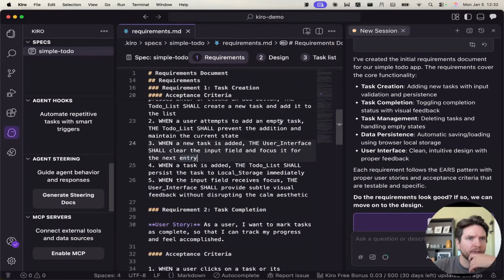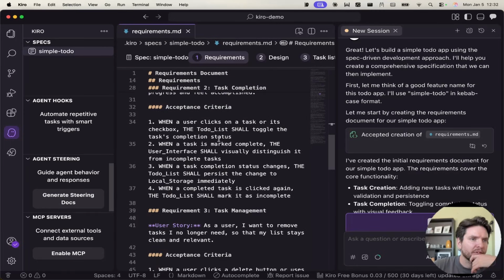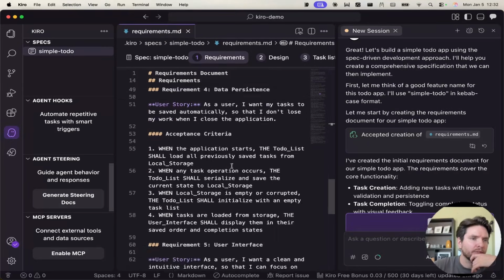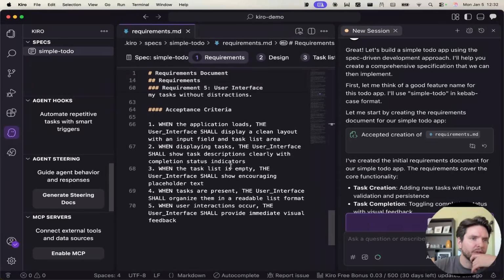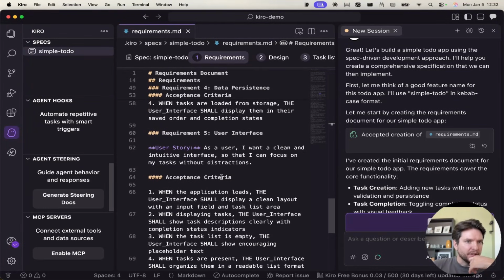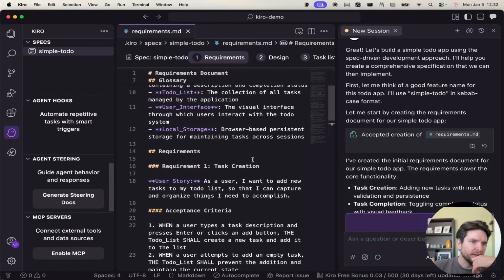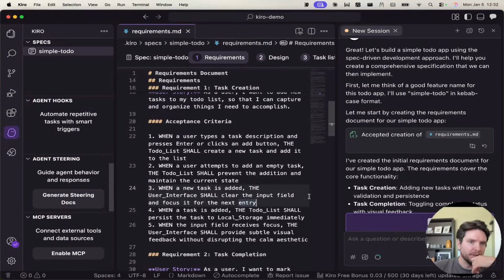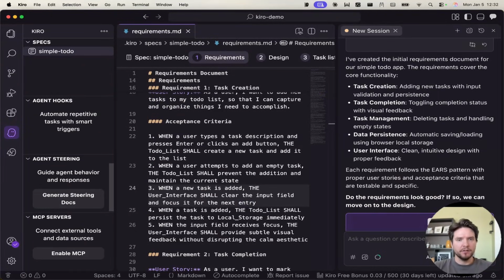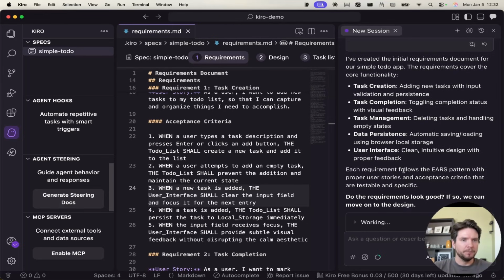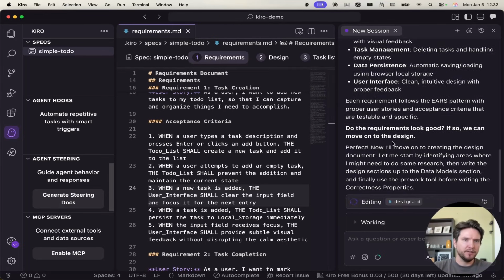Design, let's close that out. So basically like user stories, but not quite. 5 requirements with acceptance criteria. I mean, that's good. I don't see any kind of validation here yet, except for the acceptance criteria. Let's just go through the works here. Let's go through to the design phase.